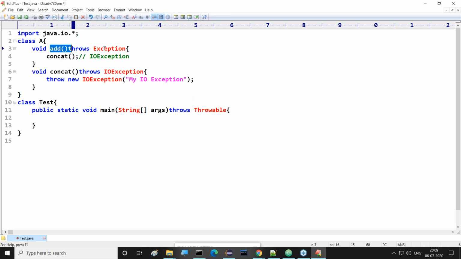For example, if the add method has throws Exception, and we are calling this add method inside the main method, with A a = new A(); a.add(), then what is the condition for this main method? Because of this add method, some exception may be thrown to this location, so we must be ready to handle that particular exception. For that purpose, either we have to use the throws keyword or we have to use try catch finally. Otherwise, we will get a compilation error. Sir, did you get my point or not? Otherwise, you get a compilation error.